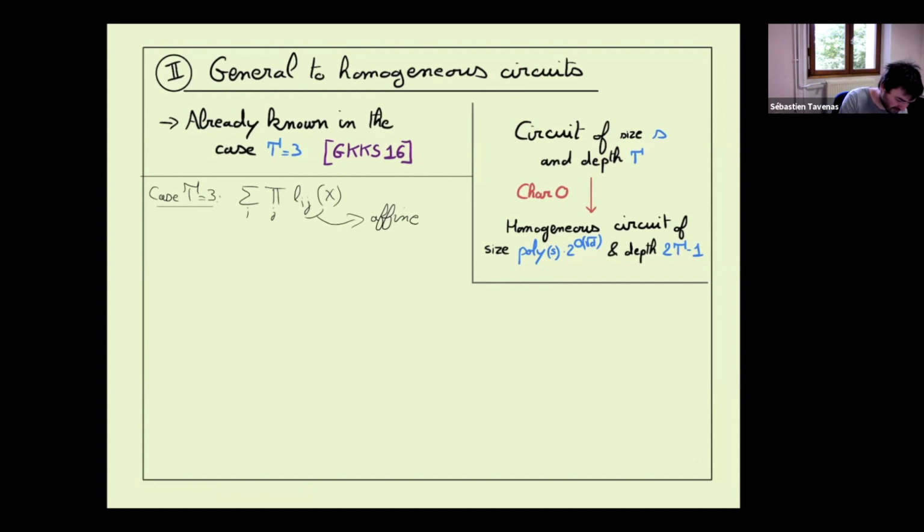You can see that if all the Lij are linear, homogeneous of degree 1, there is no constant term. This is homogeneous, so the product is homogeneous, and so the sum can take only the good degree, what we want, will be homogeneous. So in fact, the problem will really come from the fact that it's affine. There are additions with some constants here.